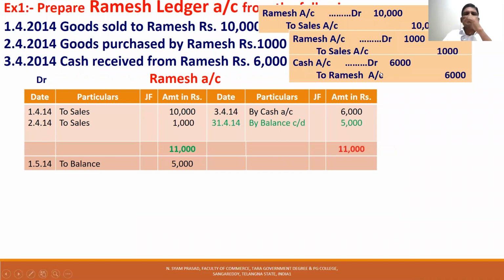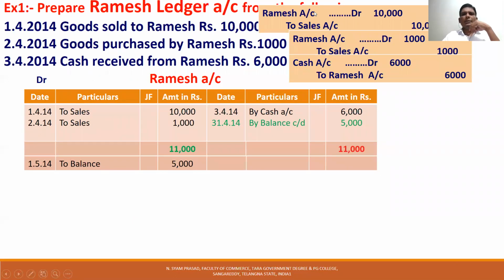So once again, first you have to write journal entries. We have written three journal entries. Then, if you want to prepare a ledger account, you have to see which ledger account you are preparing. You are preparing Ramesh ledger account. So you see in the journal entries how many times Ramesh account is appearing. Ramesh account is appearing three times.